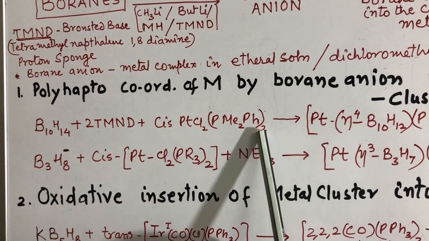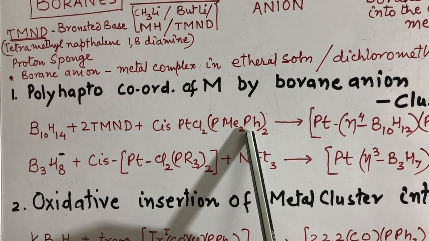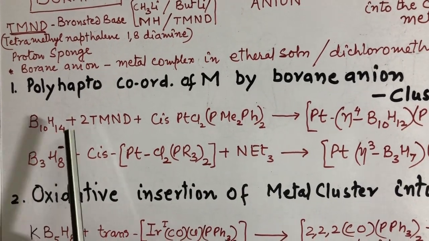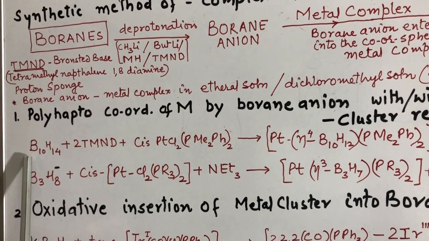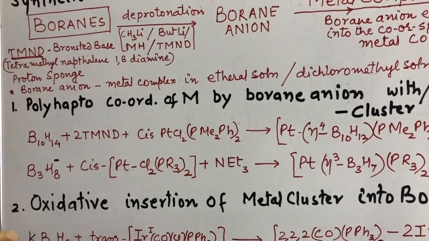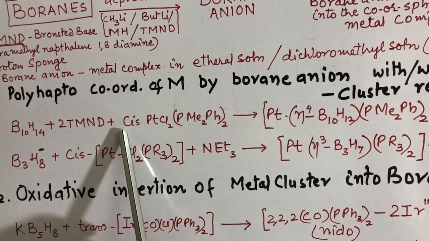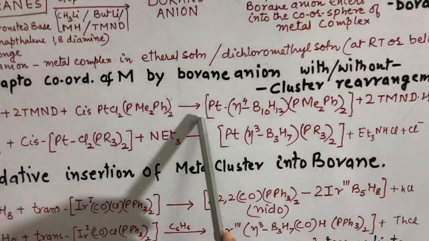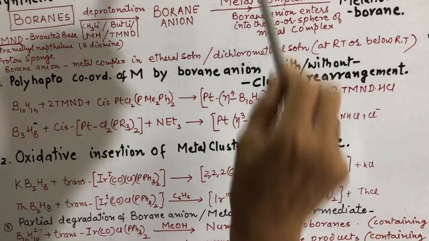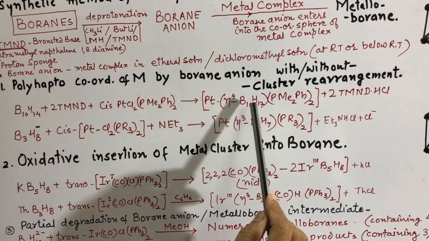It is a platinum complex, a 4-coordinated complex, which reacts with borane. First of all, TMND converts this borane into a borane anion, and then this borane anion gets inserted into this complex and we get a complex metalloborane, platinum eta 4 B10H12 (PMe2Ph)2.